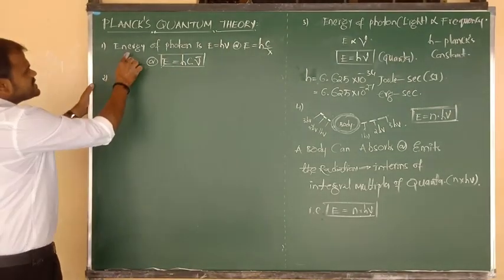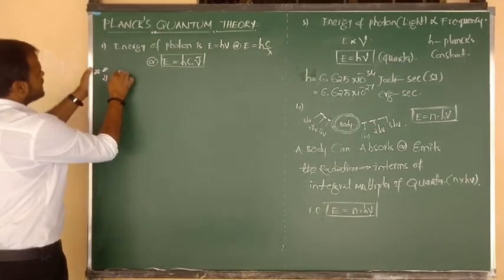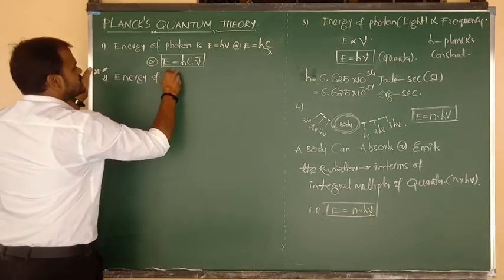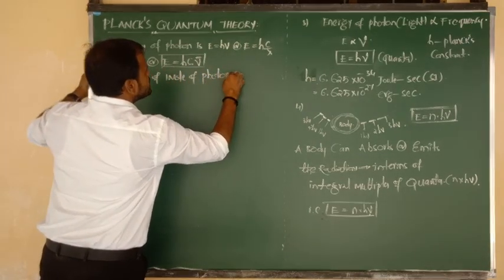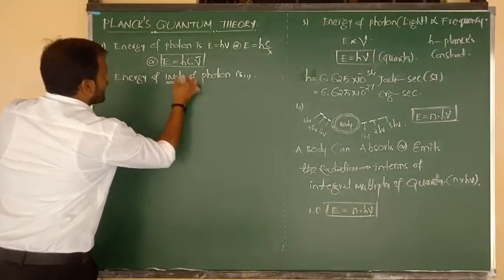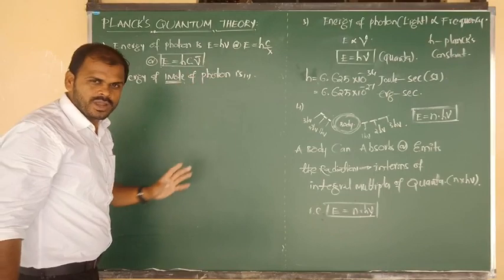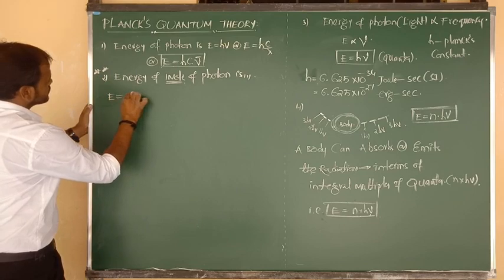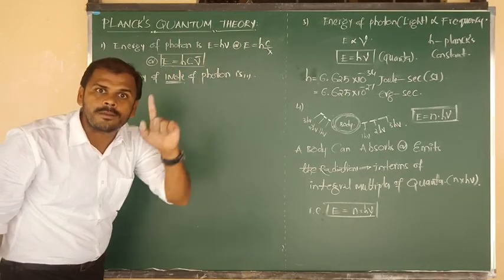Second formula: a small condition I am going to change, and this is a very important formula. That is the energy of 1 mole of photons. Particularly if the problem mentions 1 mole, then only we have to consider the energy of 1 mole of photons. They are saying particularly 1 mole, but 1 mole contains how many photons? Avogadro number of photons.